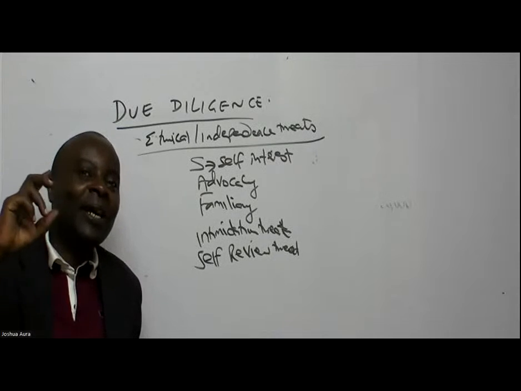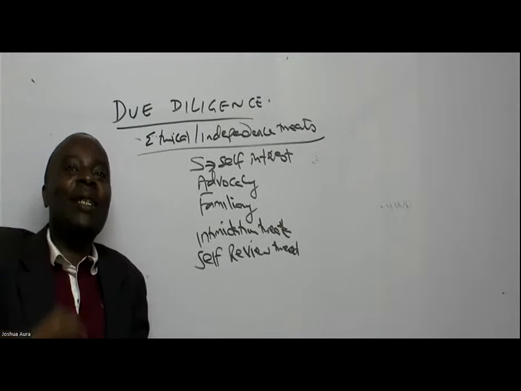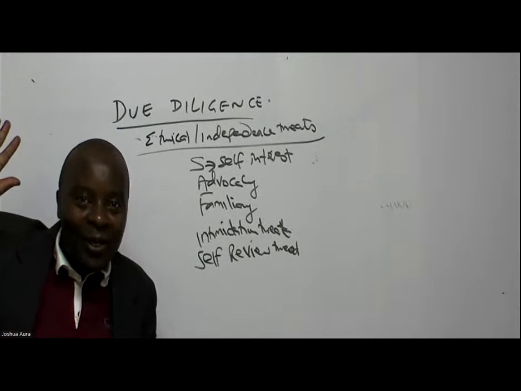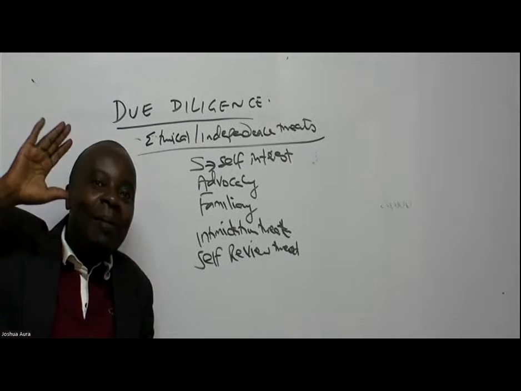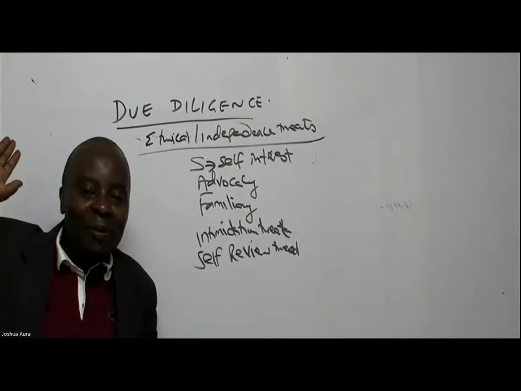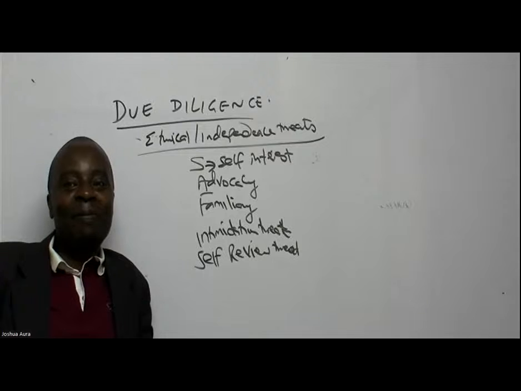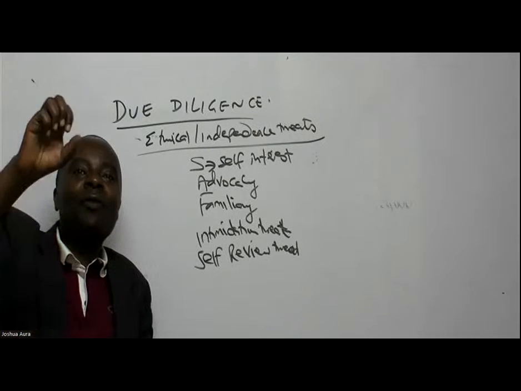The maximum income percentage that I'm supposed to draw from one client is what percentage? Can somebody in this room remember that maximum percentage of income that I am not allowed to go beyond from one client? Anybody who is able to remember that percentage? Thank you very much, Howard. It's 15%.